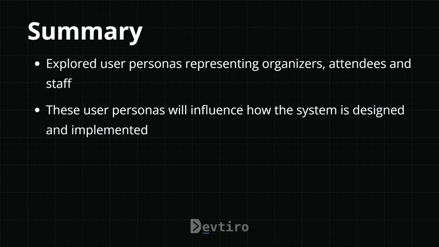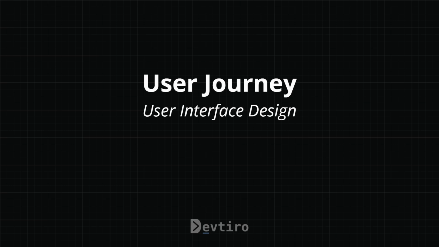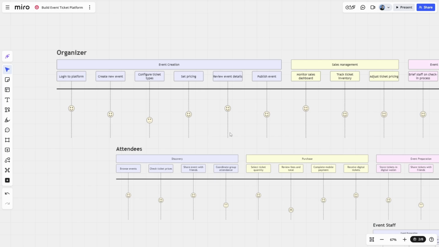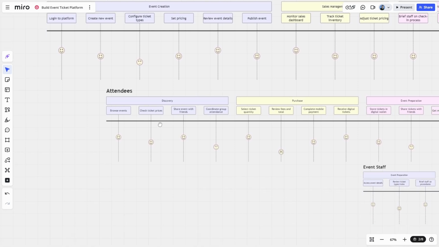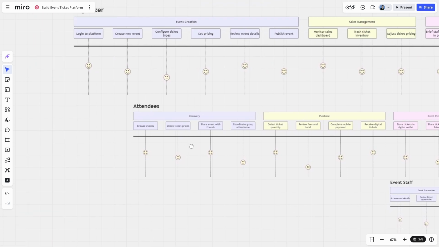These user personas will influence how the system is designed and implemented. So let's now explore some user journeys, how our user personas may interact with our application. So here we are back in Miro, and I'm going to take you through the user journeys of the 3 types of user that are going to use our system. We have organizer, attendees, and event staff down the bottom there.